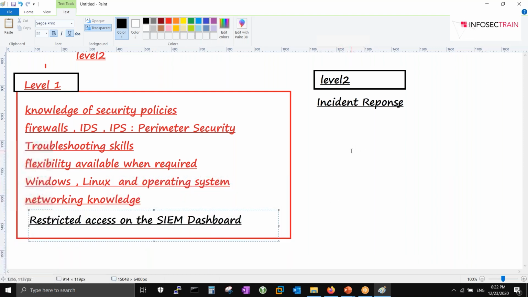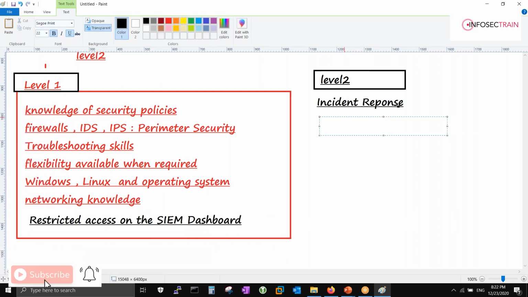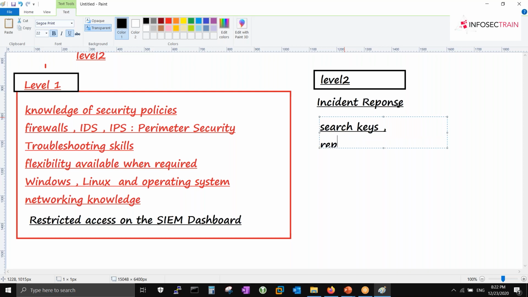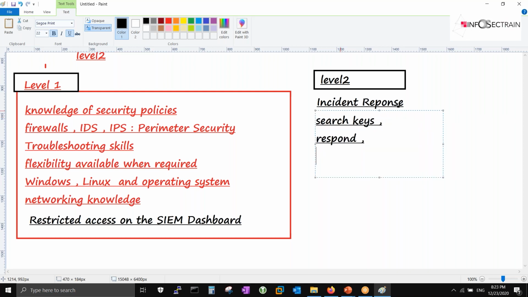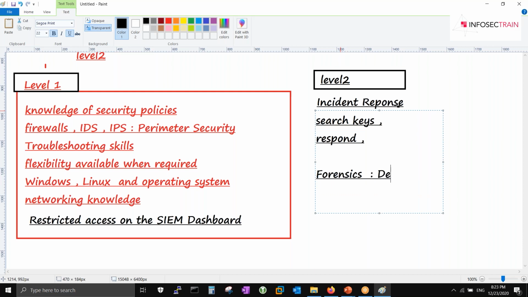Cool. So if we talk about L2, you have a little bit of freedom over here. You can see more things. You can search also, like search keys are there. You can respond also, right? If you're not able to respond, or let's suppose the ticket needs some kind of forensic work, let's suppose you need a deep dive analysis. Cool. And a bit of forensics you can do, but if you need a deep dive,